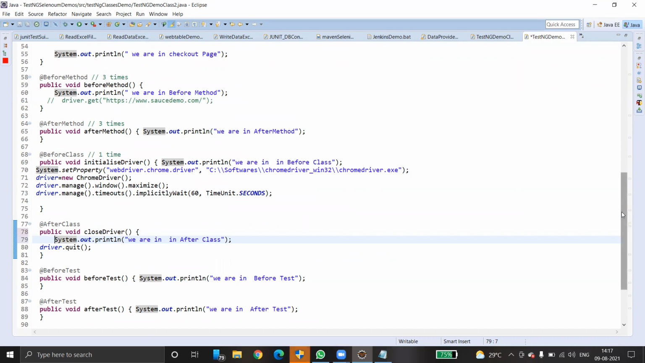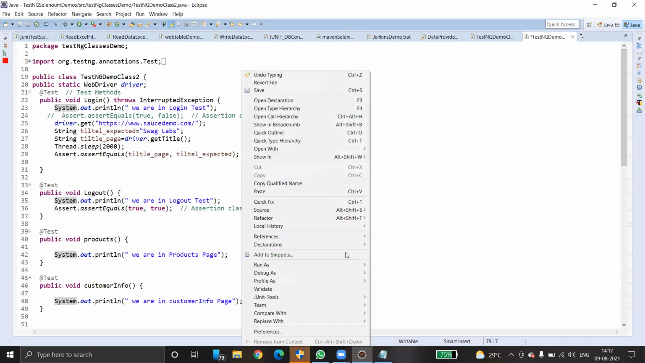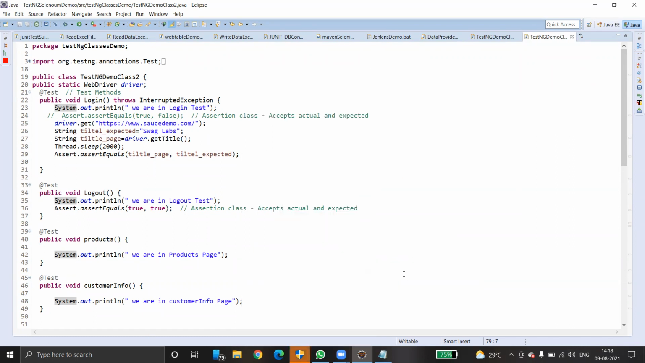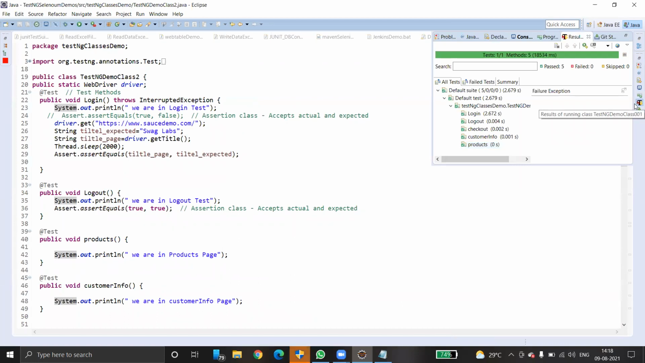Very simple. To run the code, just right click on your program, run as TestNG test. Earlier we were using JUnit test, right? Now to run a TestNG test, you have to right click in the context menu and click on TestNG test. That's all. Is it running? Yes, it's running. Done. See how many test cases are there? Login, logout, checkout, customer information, and product. 1, 2, 3, 4, 5 test cases are there. All test cases have passed.